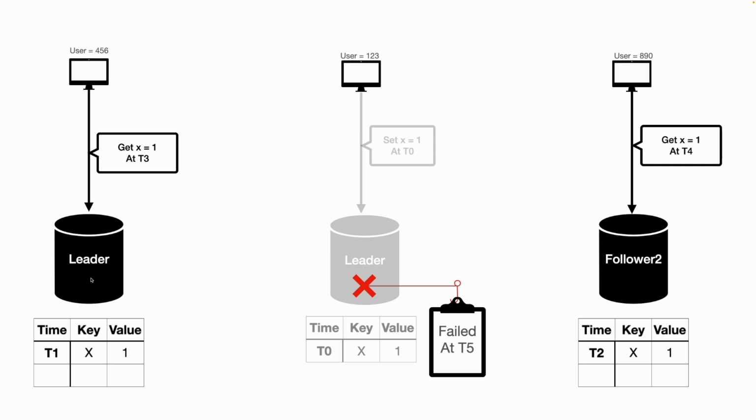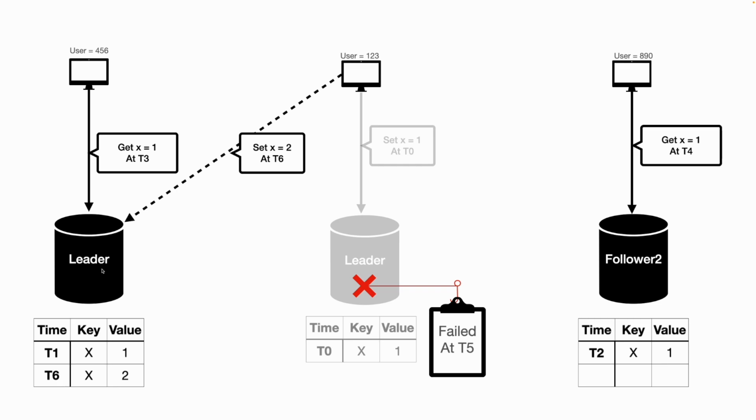In the same example, now user 123 can connect to this leader and make a write request. Let's suppose at T6 this user makes a write request wanting to set the value of x equal to 2, and this leader successfully stored the value of x at T6 in its local storage.